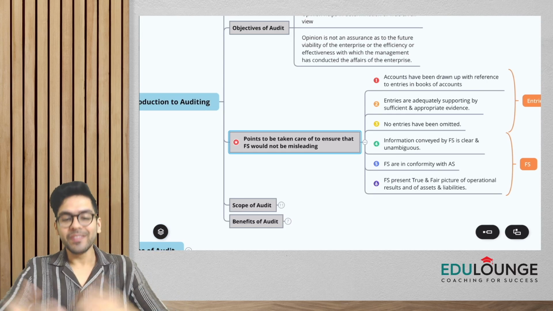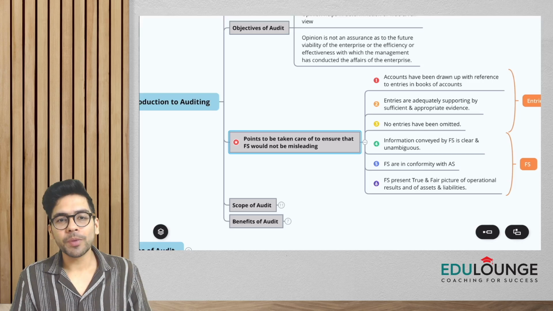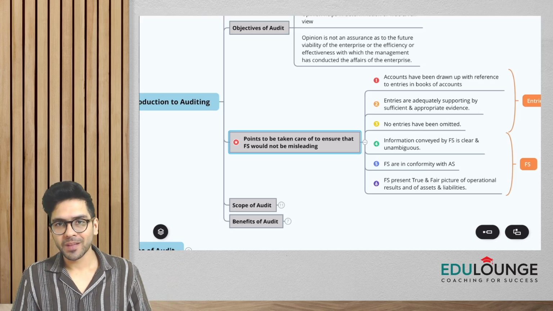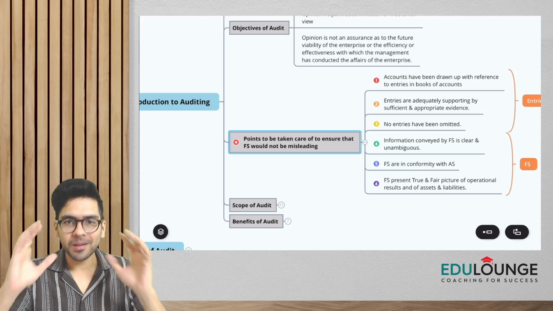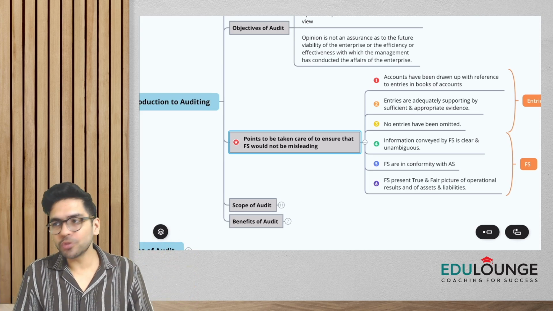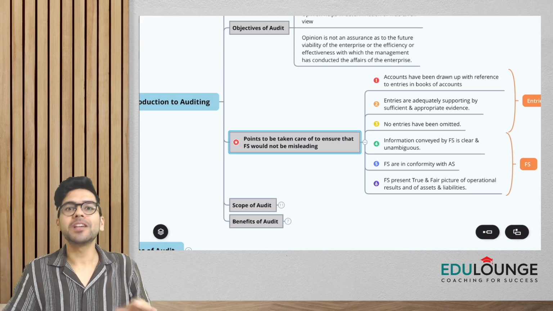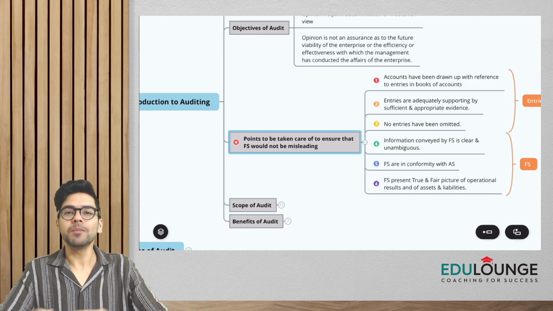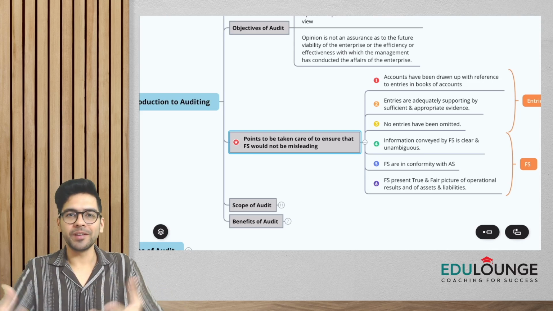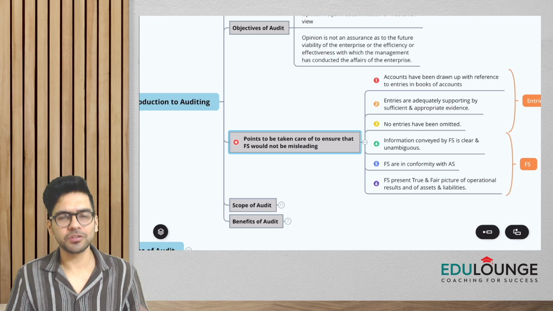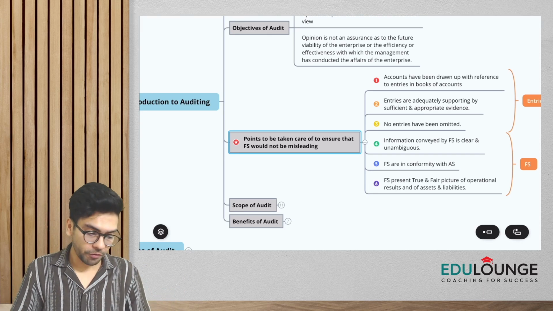Okay, now the next is another simple topic. What is the scope of audit? Now, when I say scope of audit in very layman's terms, guys, it includes what all things we have to check and what all things should be included when you're doing the audit. So this can be referred to as scope of audit.